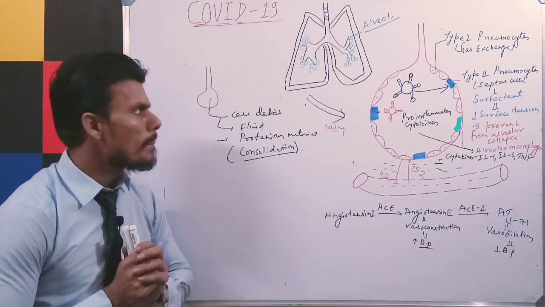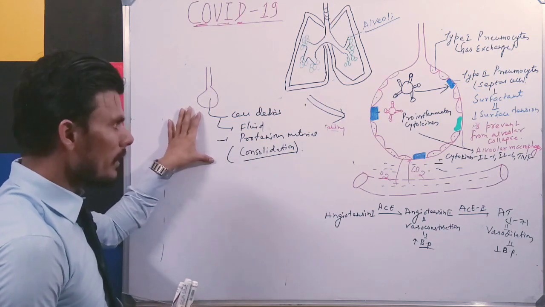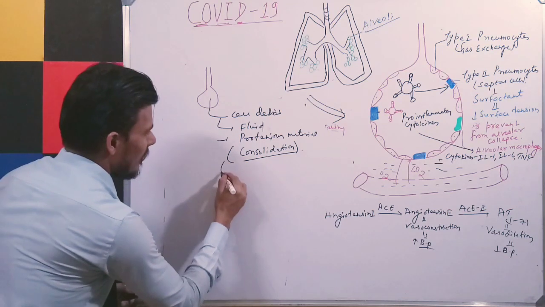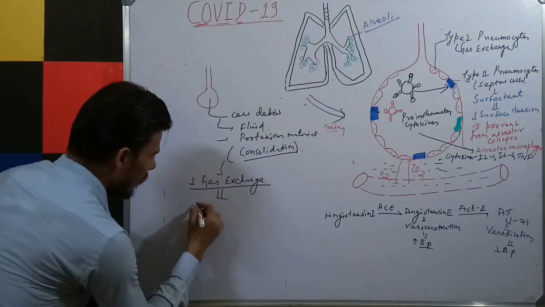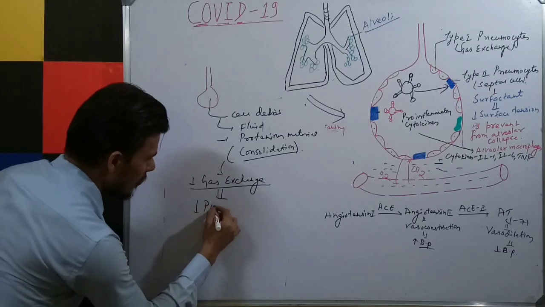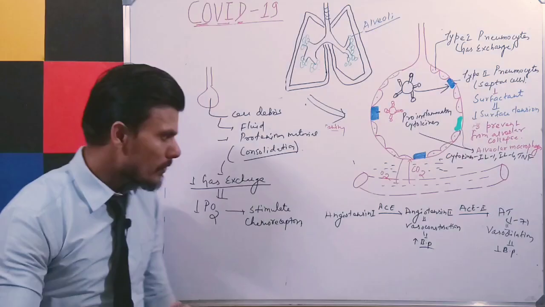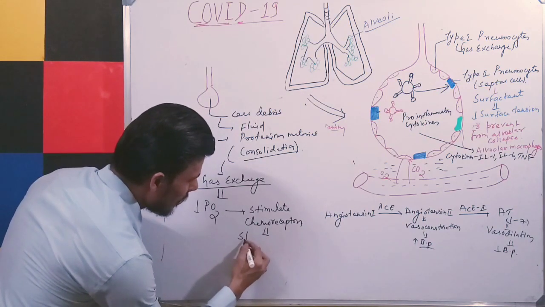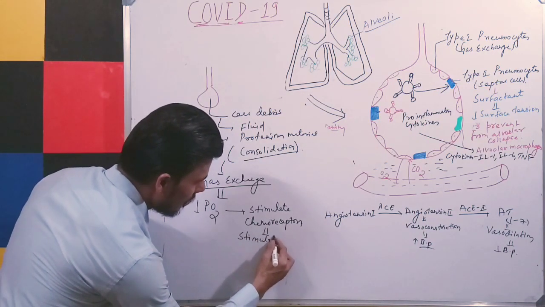Then what will happen if the alveolus is consolidated? There will again be a decrease in gas exchange. So when there is a decrease in gas exchange, there will be a decrease in the partial pressure of oxygen, which will stimulate the chemoreceptor, and then it will stimulate the sympathetic activity.